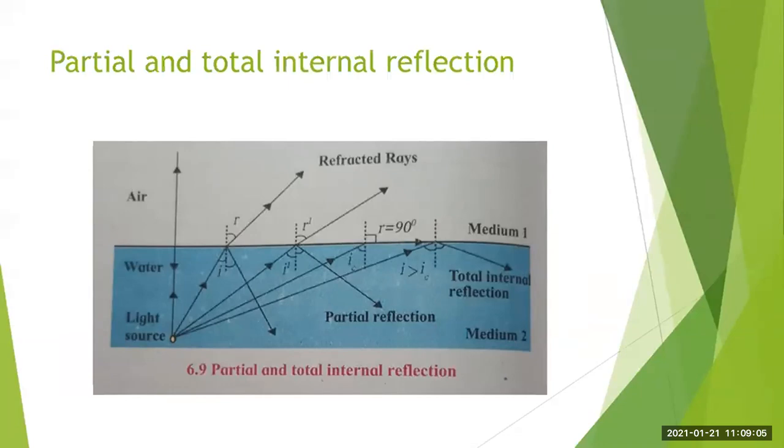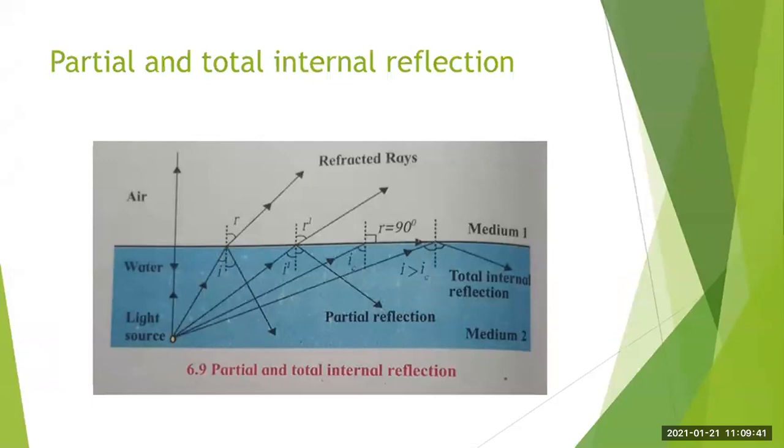Okay, so if we increase i, the r value will also increase. Now, for a particular value of i, the value of r becomes equal to 90 degrees. It means the angle of refraction becomes 90 degrees for a particular value of angle of incidence. Okay, so this value of i is called the critical angle.